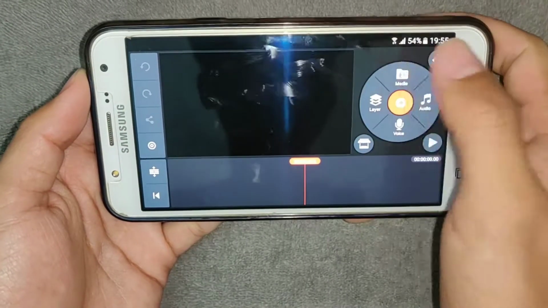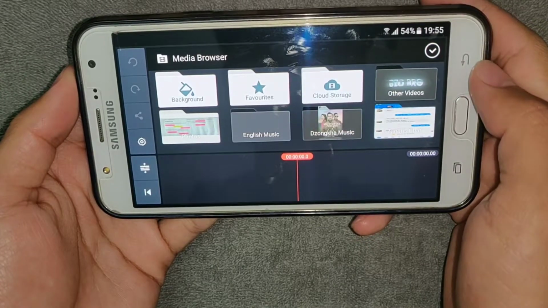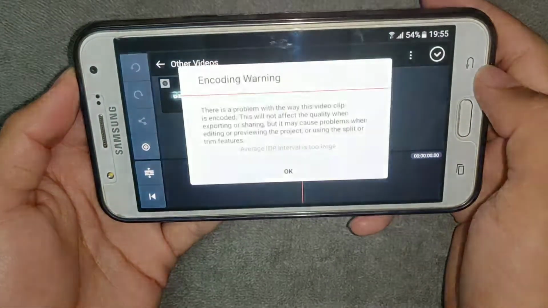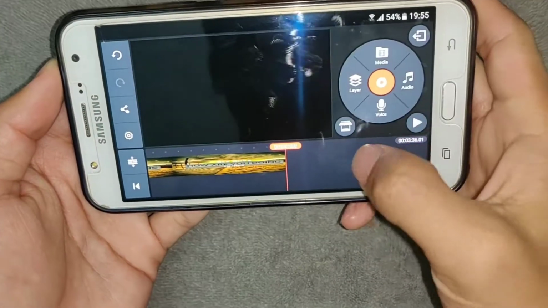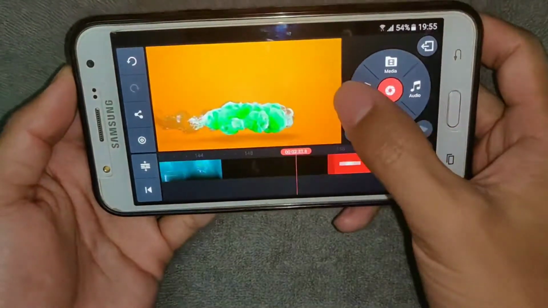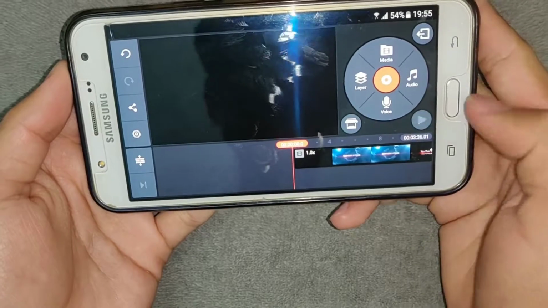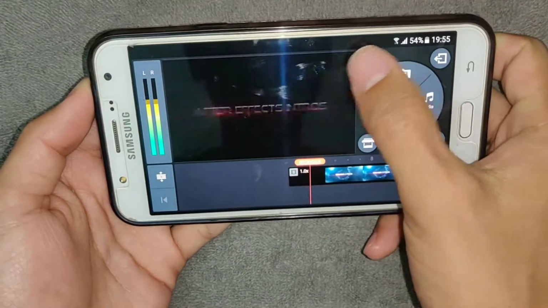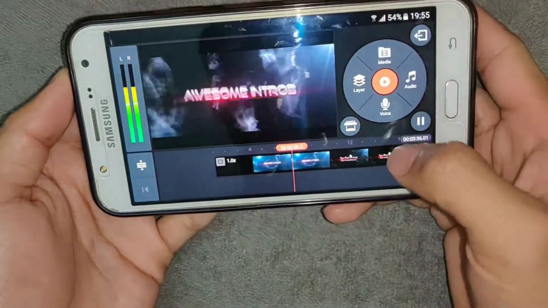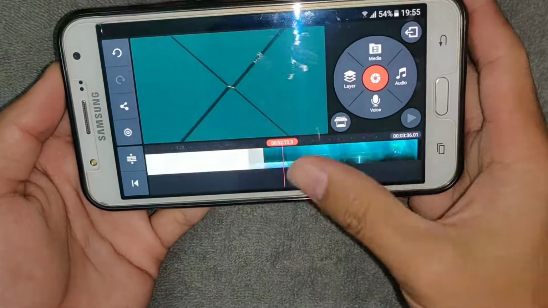Oh yeah, there is no watermark. See here, guys. So let's edit one video. Yeah, click OK. See guys, there is no watermark. So this is how we are downloading Kinemaster having no watermark. It is a very simple process. You all can do it.